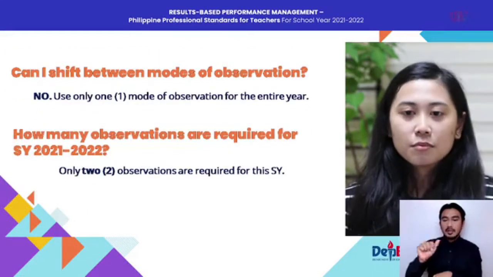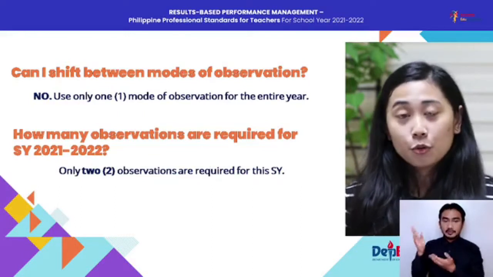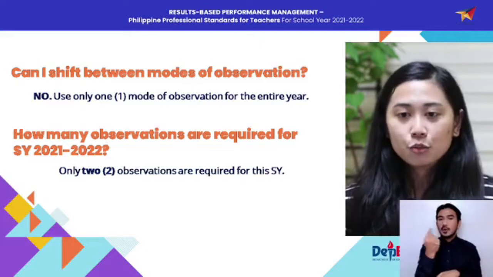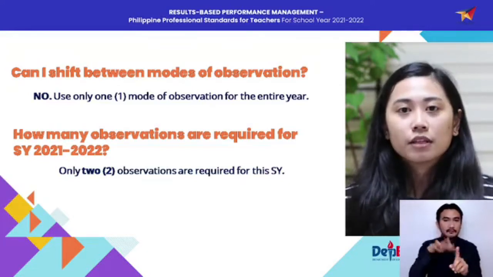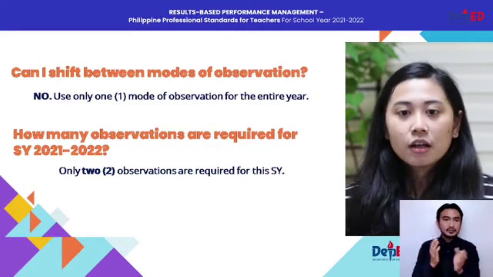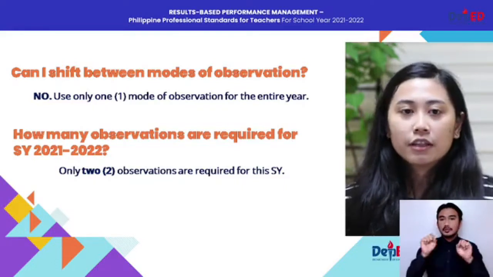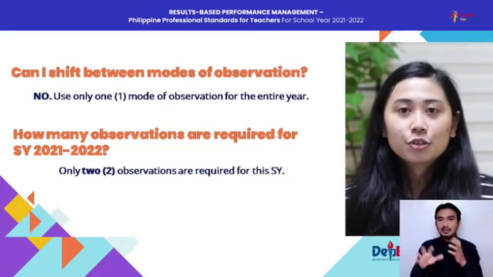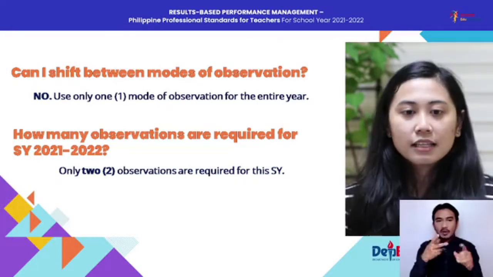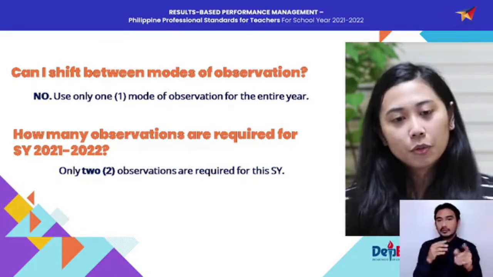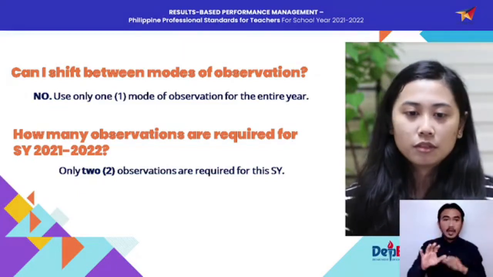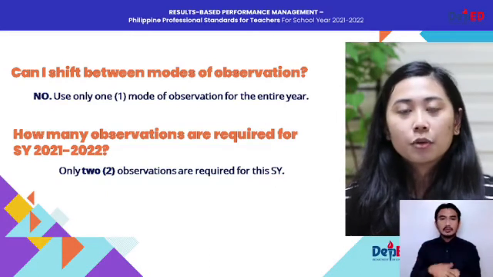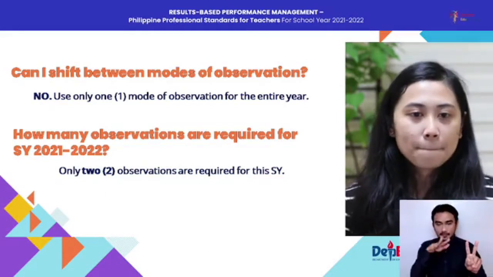Can I shift between modes of observation? No, you only use one mode of observation for the entire school year. The reason is so that schools are able to manage the modes of observation they adopt, and also to avoid any abuses when we conduct classroom observation. Next, how many observations are required for school year 2021-2022? Again, only a maximum of 2 observations are required for this school year.